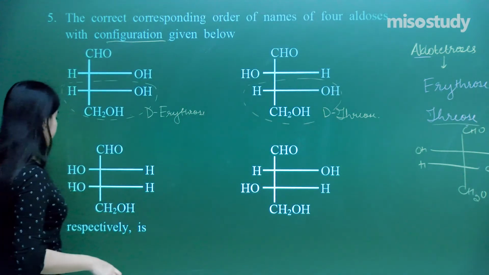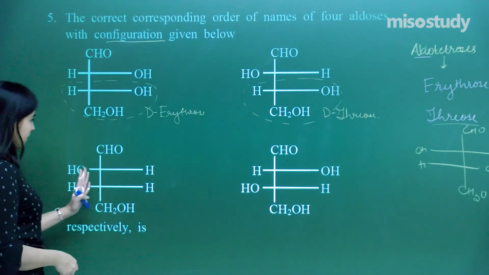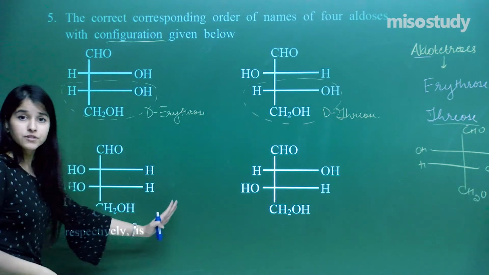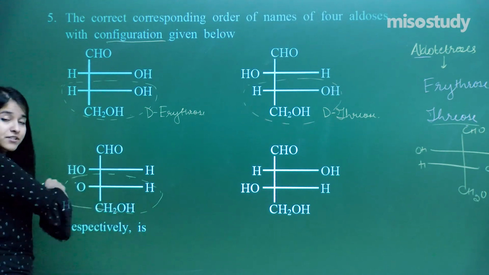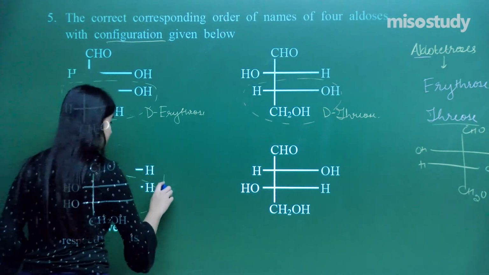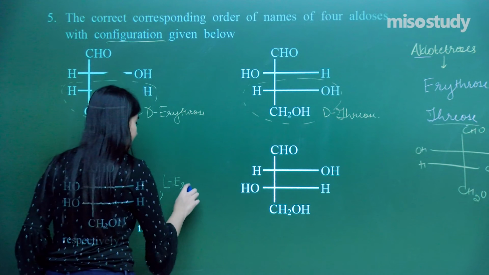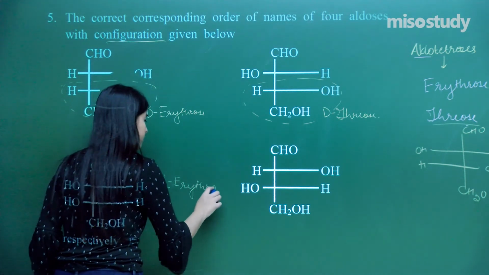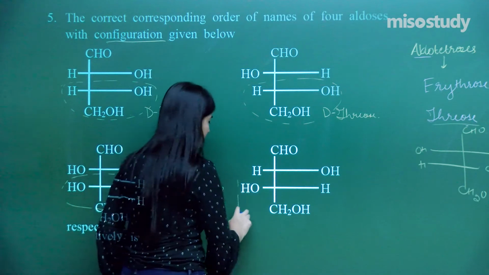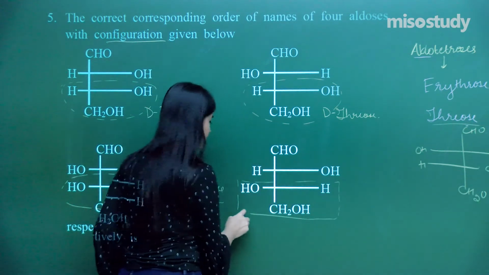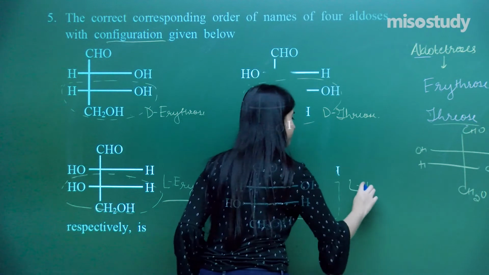What do I have here? I have got, again this is nothing but an erythrose kind of a structure, but I have got this on the left hand side, that means the L-erythrose. And what next? I have got this again but L, so that is L-threose.